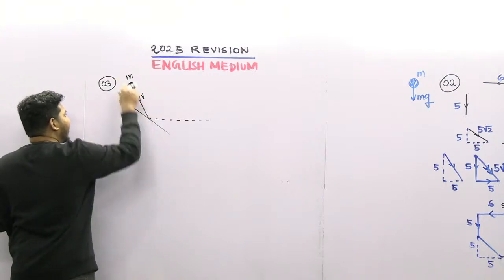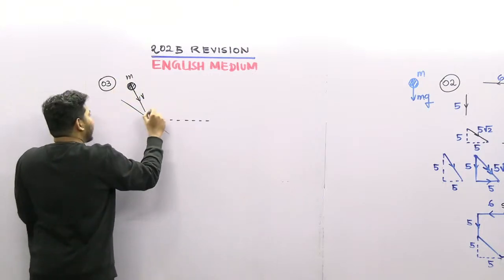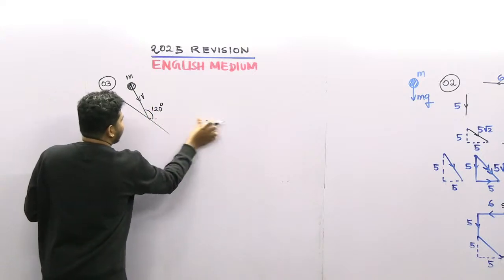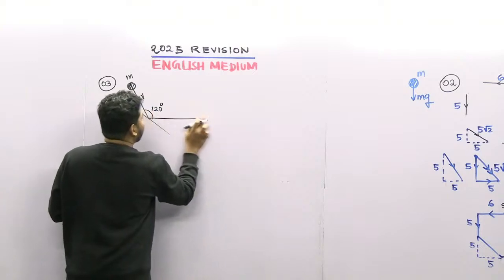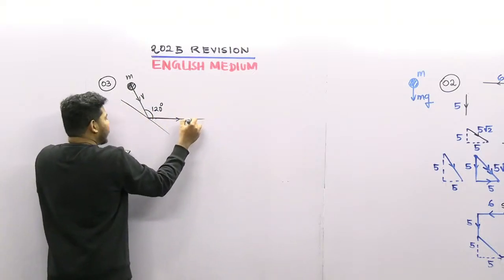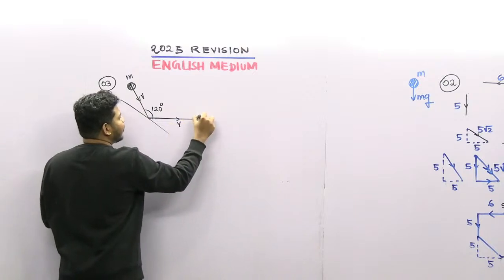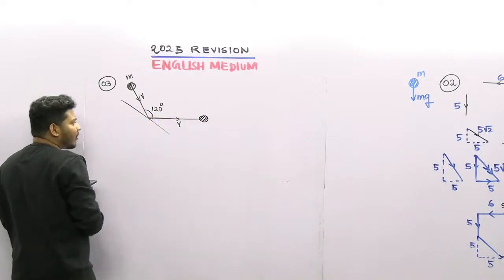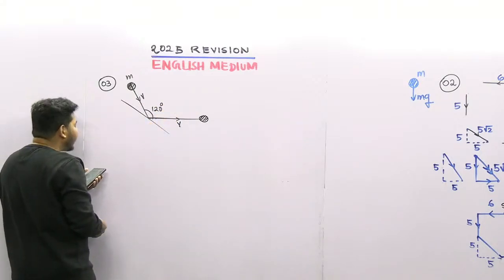The velocity vector is v. And we know that this angle is 120 degrees, okay? This is the horizontal line here. The velocity afterwards is also v. The ball's speed is not changing, only the direction is changing. He is only changing the direction here, okay?